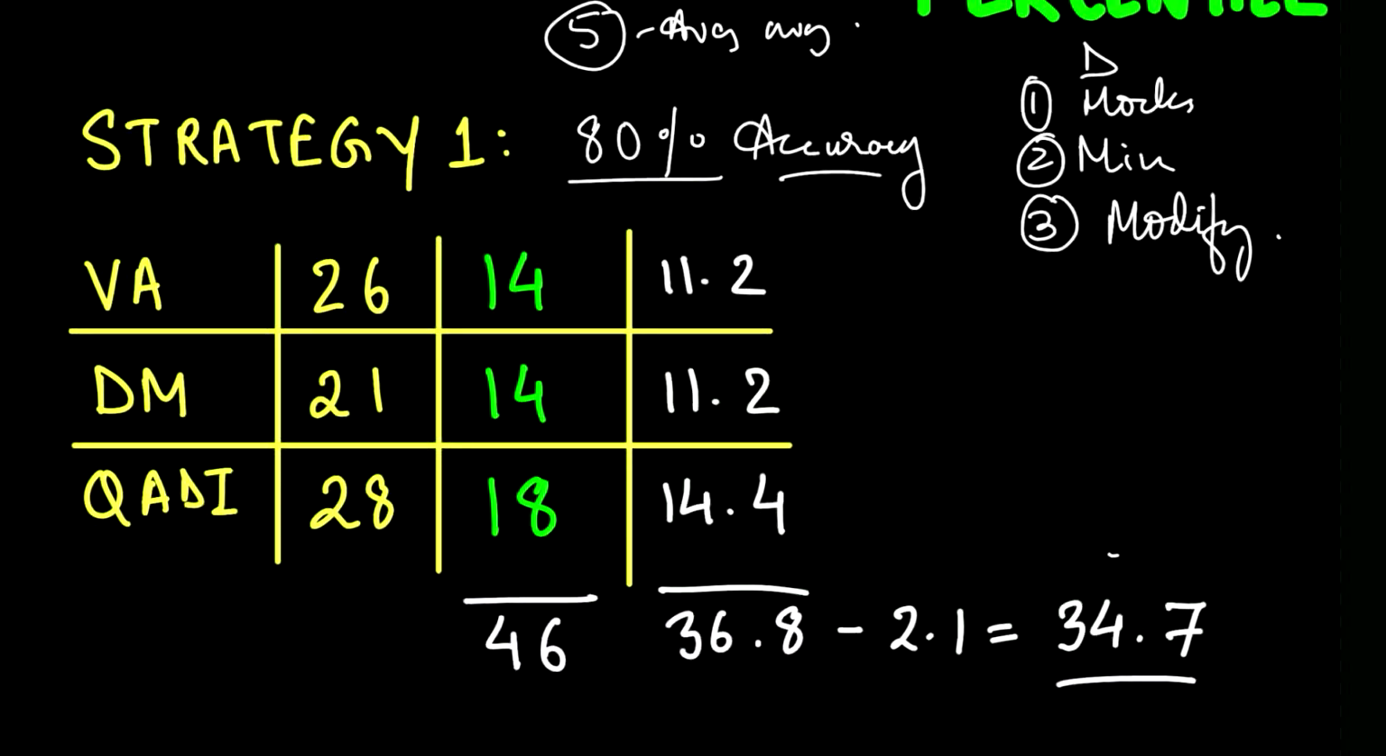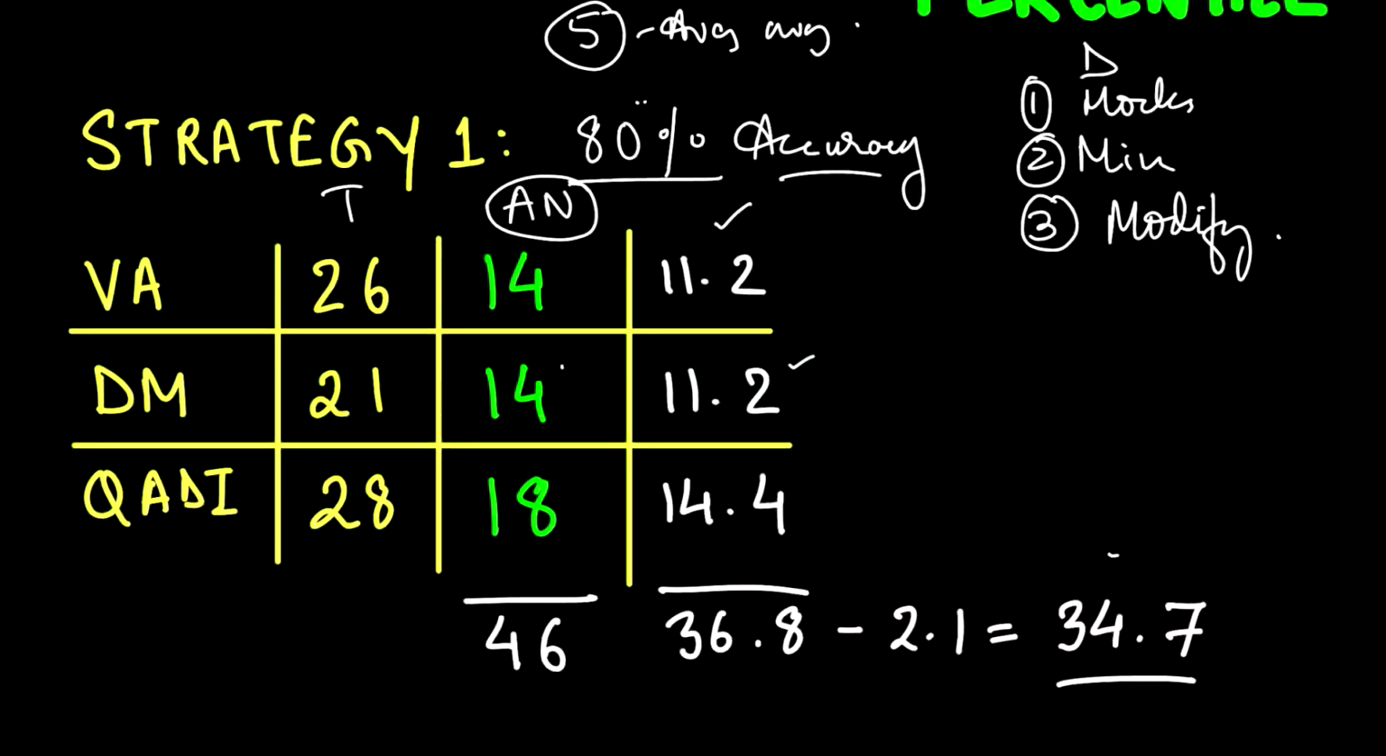in your questions, okay, and let's say you have scored this. Now, this is your total number of questions, and this is your attempt number. Okay, this is your attempt number. If you attempt 14 questions in VA with an accuracy of 80%, you will be getting around 11.2 marks. Okay, that's upon calculation. You just need to multiply 0.8 with 14. Similarly, if you are attempting 14 questions in DM with an accuracy of 80%, you will land up upon 11.2.